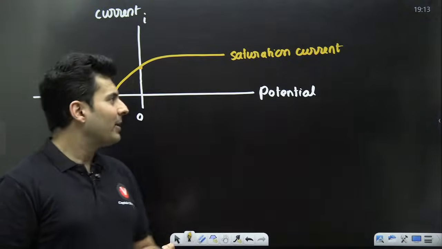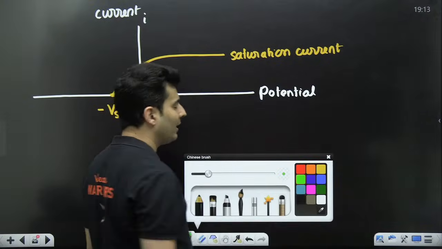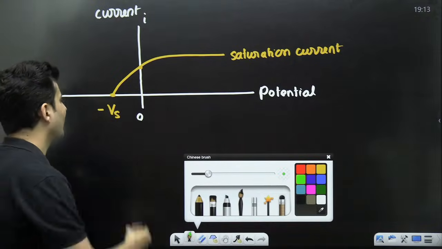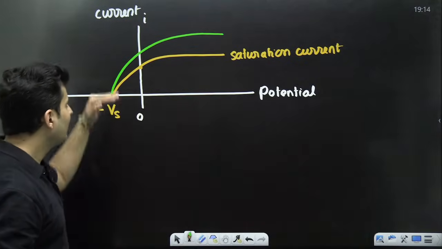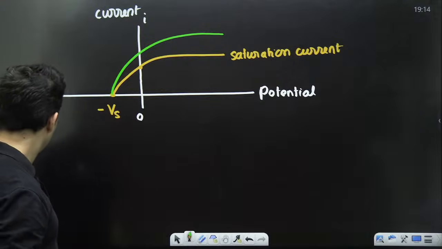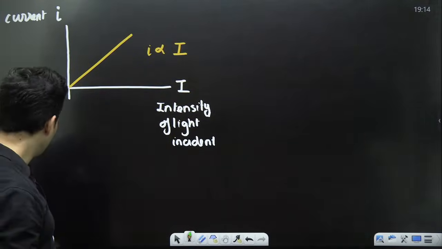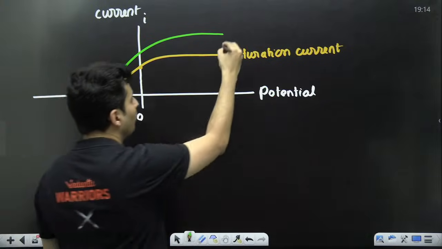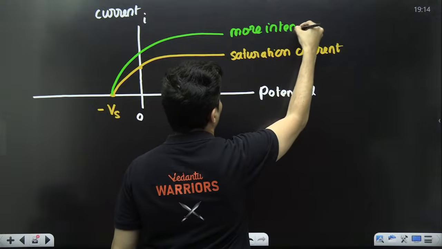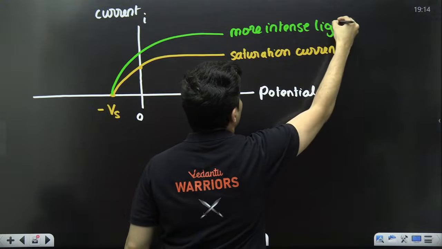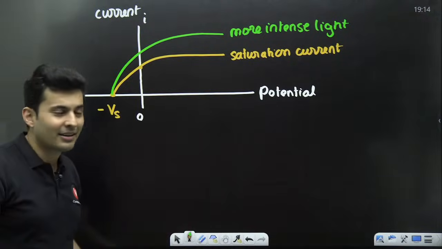Can you guess what will happen if I increase the intensity of light? If I increase the intensity of light, what do you think might happen? The graph will go like this. The value of current will increase. We just saw current is directly proportional to the intensity. So if the light is more intense, then you will see the current will be also proportionately higher.